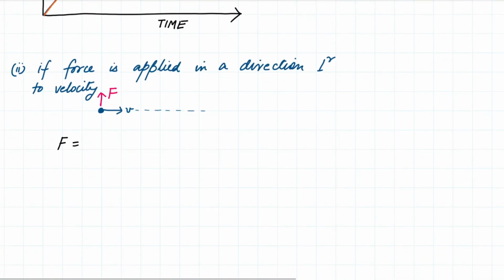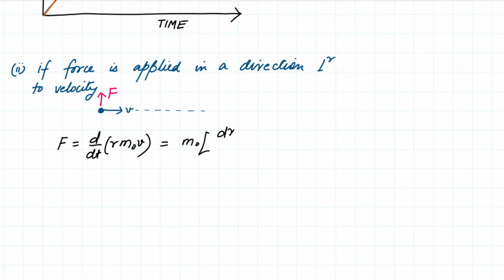So F is equal to d/dt of gamma m naught v. If I take the m naught out, I end up getting (d gamma/dt) v plus gamma dv/dt. Since the force is being applied in a direction perpendicular to the velocity, the force actually tends to make the particle go around in a circle.